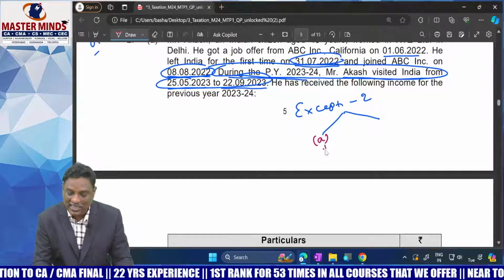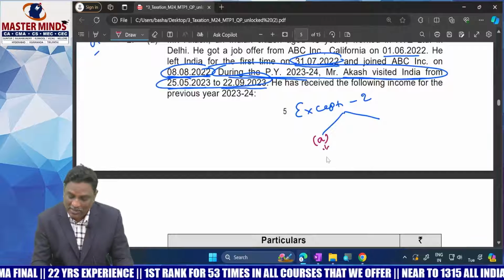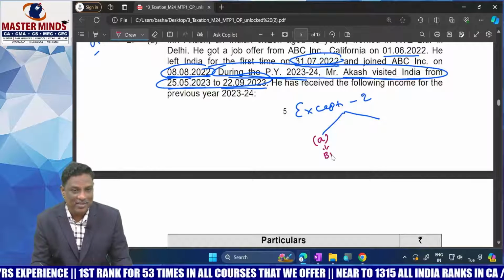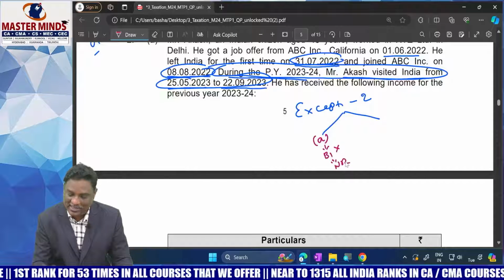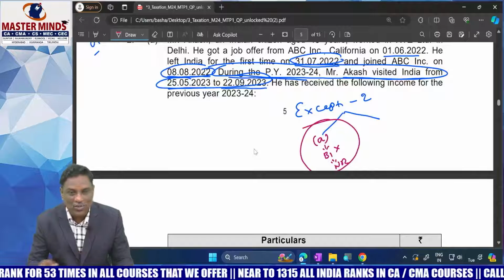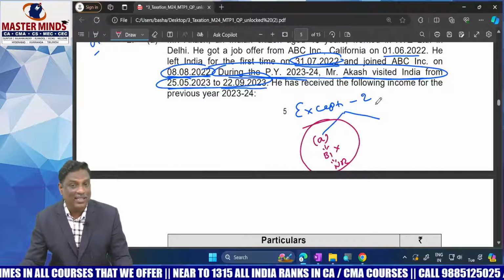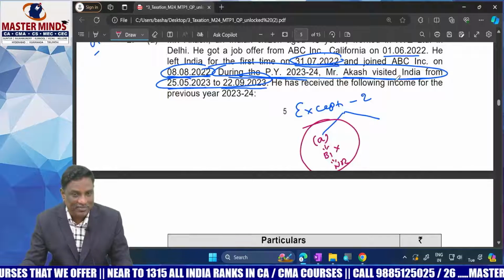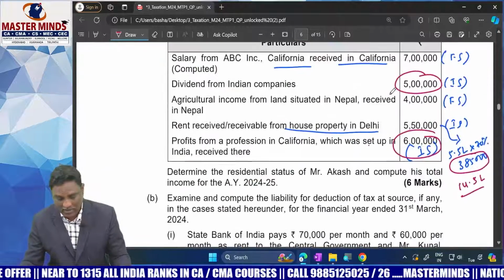Part A, what is the requirement? The condition to be applied here is that only B1 needs to be satisfied to get the status of resident. If B1 is not satisfied, then he shall be treated as non-resident. The exception to Part A is applicable here because his total income other than the foreign sources does not exceed 15 lakhs. Okay. Next one.